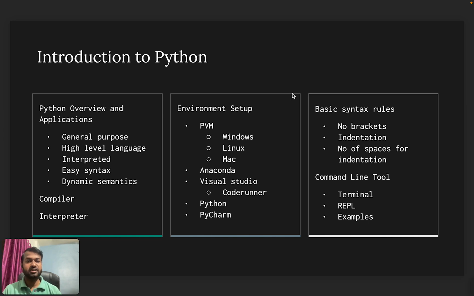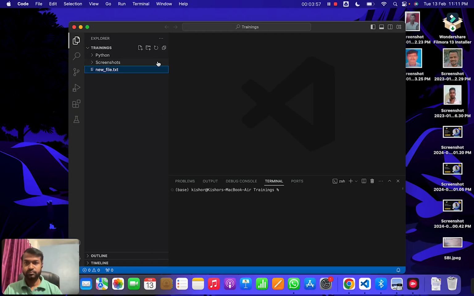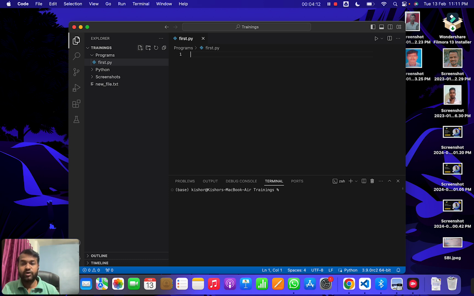My favorite editor is Visual Studio Code. So I'm opening Visual Studio Code and we will write our first Python program. Inside the training folder, I am creating one folder that is programs. In programs, we will create a Python file first.py. Like other programming languages, we have to follow naming and we have to follow the extension for Python also.